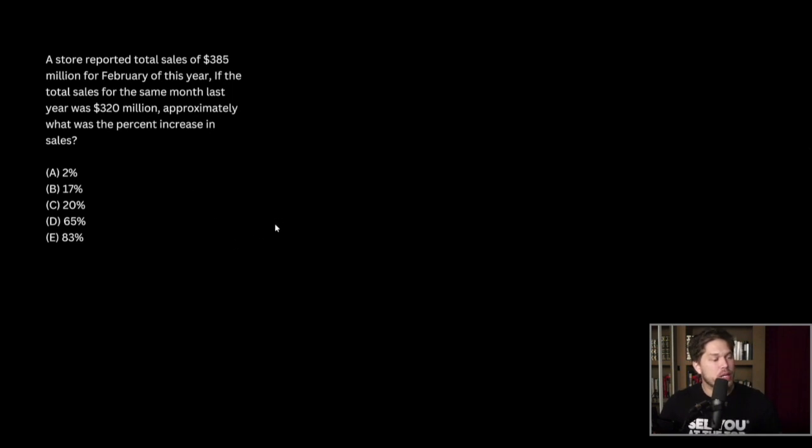Onward. A store reported total sales of $385 million for February of this year. If the total sales for the same month last year was $320 million, approximately what was the percent increase in sales? Okay, so last year it was $320 million, and this year it's $385 million. So that's going up by $65 million, okay? That's a plus $65 million.